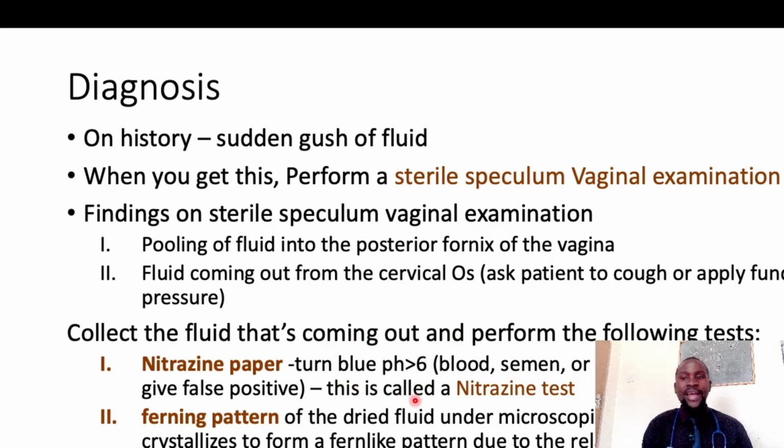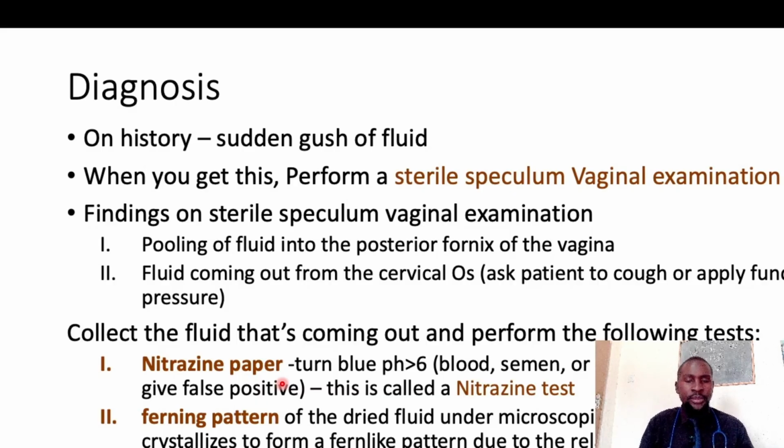There's also what you call the microscopic fanning test. The microscopic fanning test is that when you get this amniotic fluid that has collected in the posterior fornix of the vagina, you put it on a slide, you smear it on a slide, and then it dries, and then you observe using a microscope.